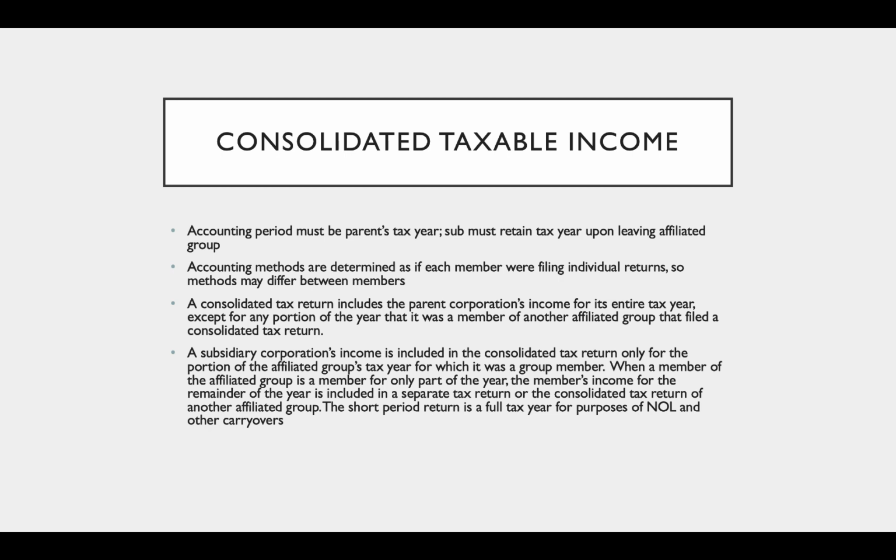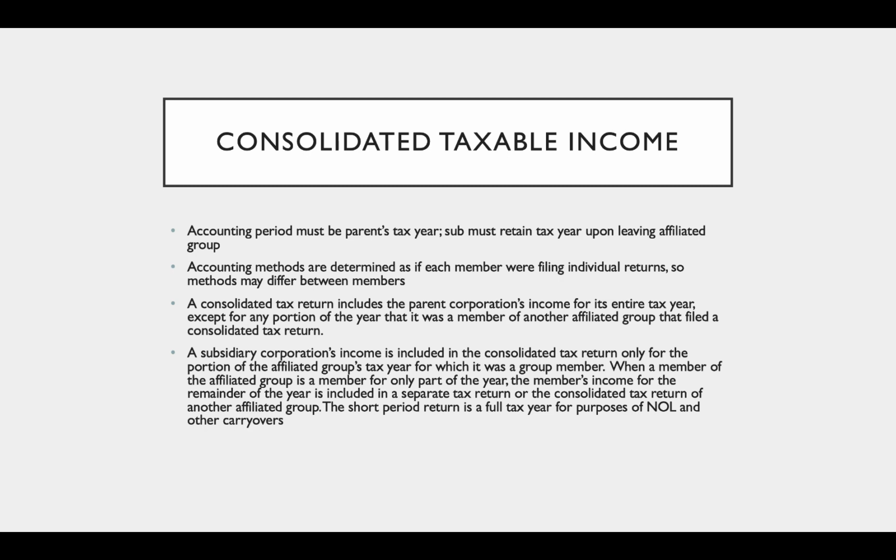The consolidated tax return is going to include the parent's income for the entire tax year, except for any portion of the year that it was a member of another affiliated group that filed a consolidated tax return. A subsidiary corporation's income is included in the consolidated tax return only for the portion of the affiliated group's tax year for which it was a member.